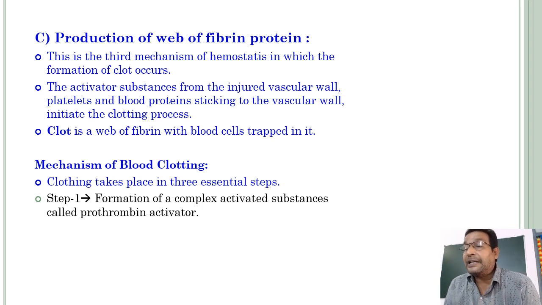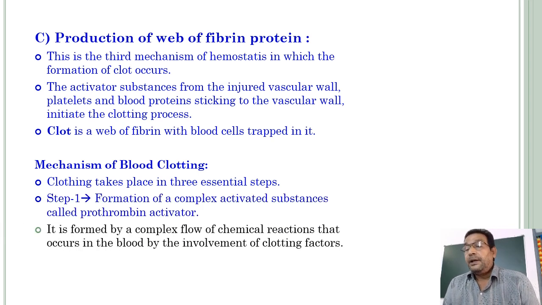Formation of a complex of activated substances called prothrombin activator. Simply it is mentioned as a prothrombin activator, but actually it is a complicated and very complex process. It is formed by a complex flow of chemical reactions that occur in the blood by the involvement of clotting factors. What are the clotting factors? How many types of clotting factors are there? Later I will discuss.